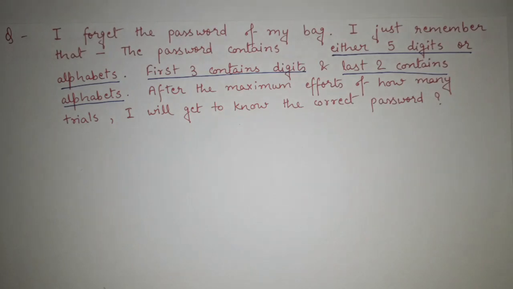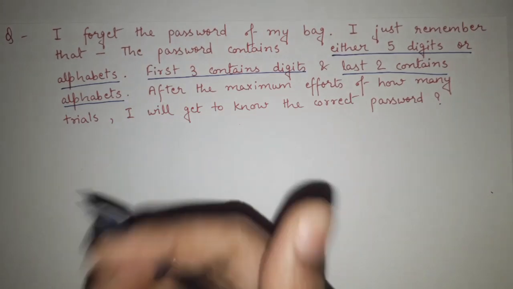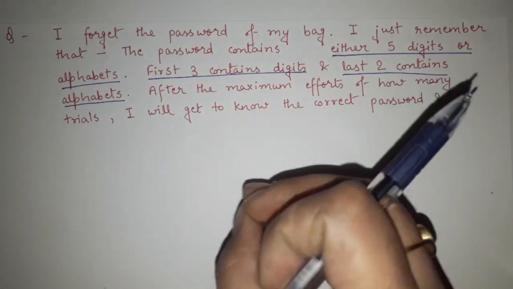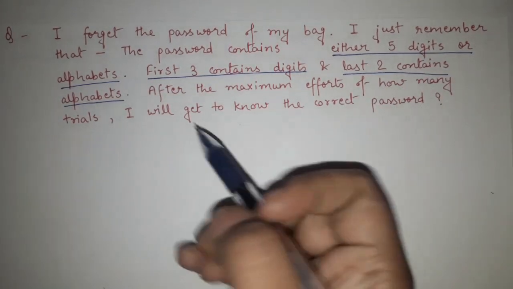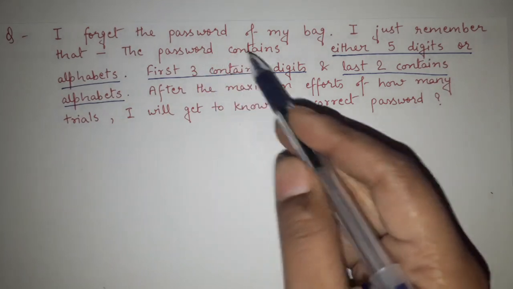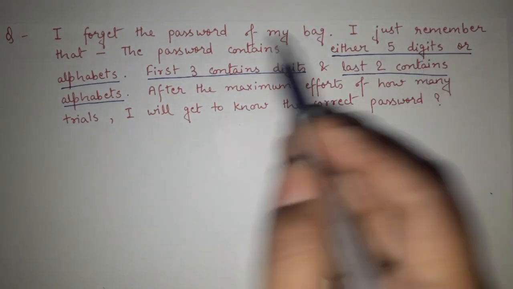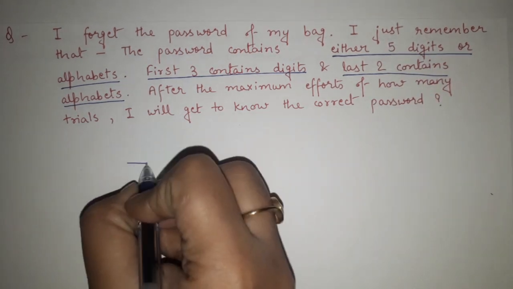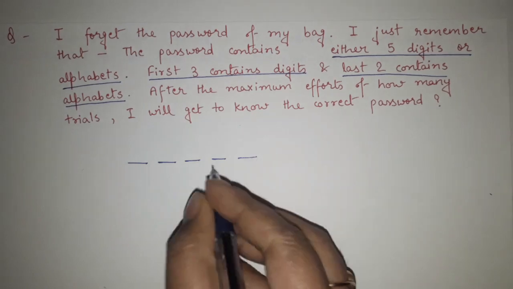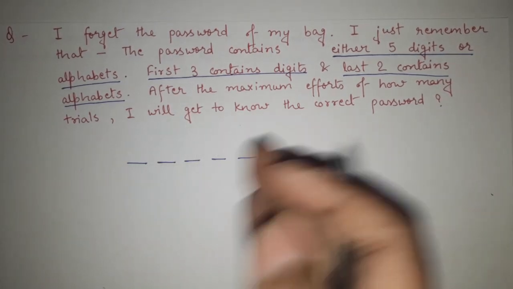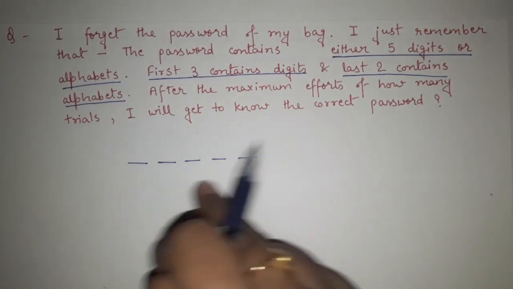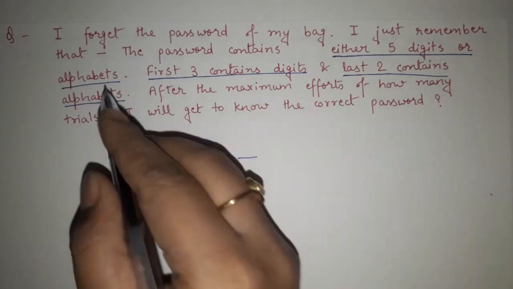So see what the question is saying here. I forget the password of my bag. I have set some password in my bag, but currently I have forgotten it. But I do remember certain things. And what are the certain things? The first thing that I remember is the password contains either 5 digits or alphabets. That means there are 5 places. Now these 5 characters can either be digits or alphabets.